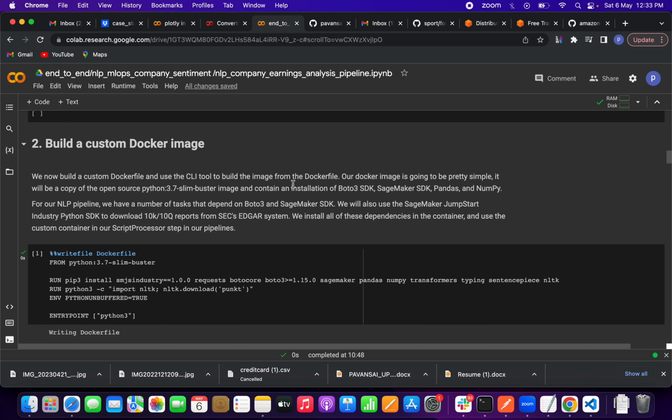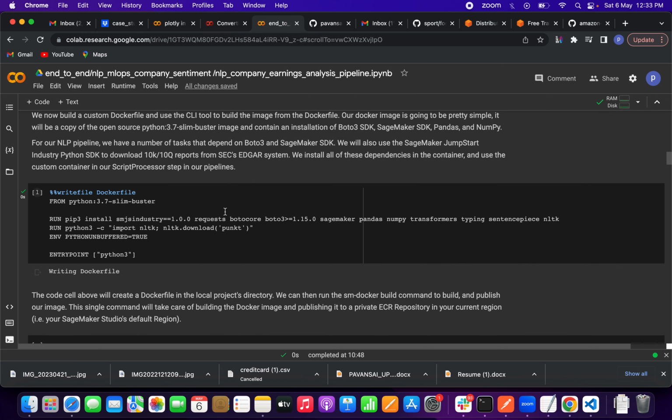Using that Docker file we have to create an image. Our Docker file is going to be pretty simple, friends. It will be a copy of the open source Python image, and contain installation of all the necessary things. For our NLP pipeline we are using Boto3 and SageMaker SDK, SageMaker JumpStart, all those things.